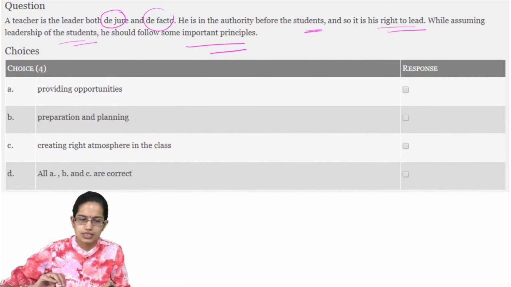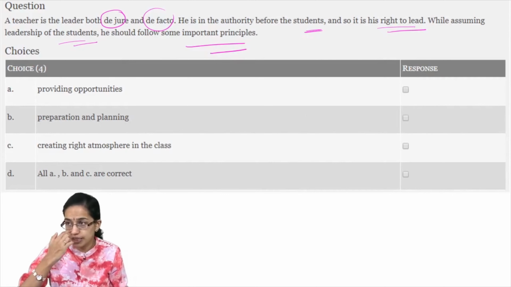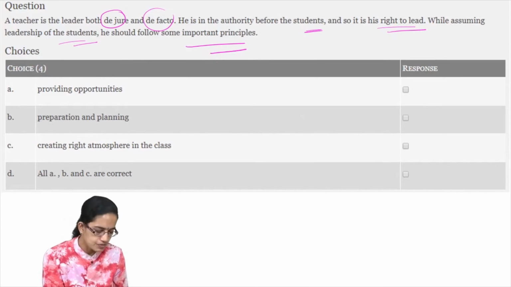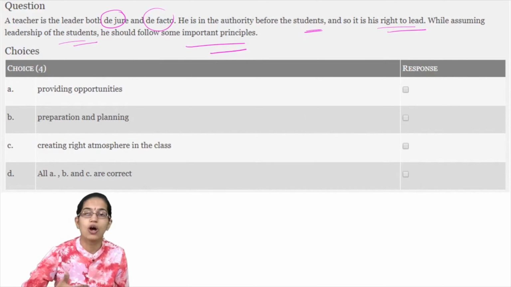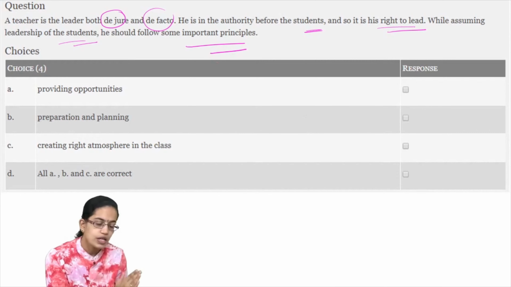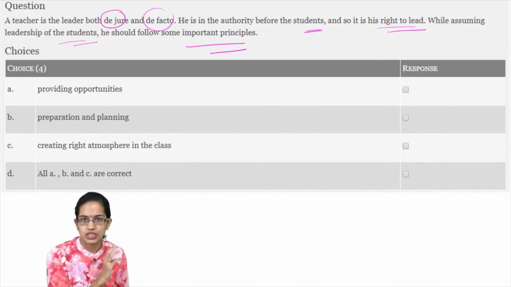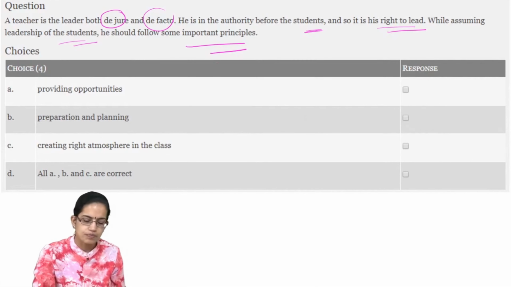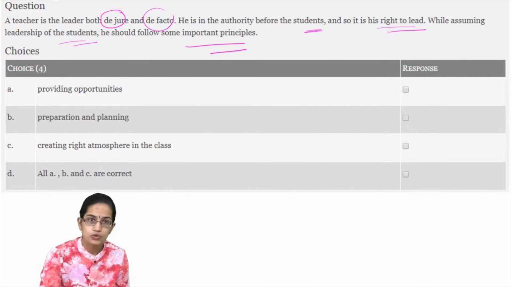Now let's first understand the meaning of de jure and de facto. De jure means it is according to judiciary or law. De facto means that it is true even if it is not officially sanctioned. So let's say a teacher is there in a university or a school. De jure is what is as per the norms and the rules laid down by the university or the school.